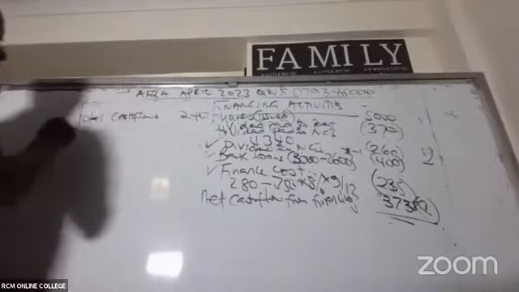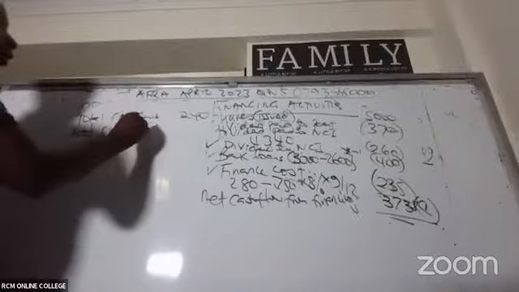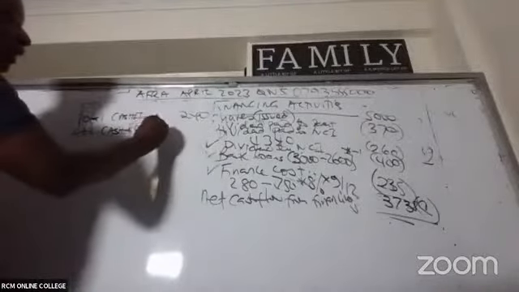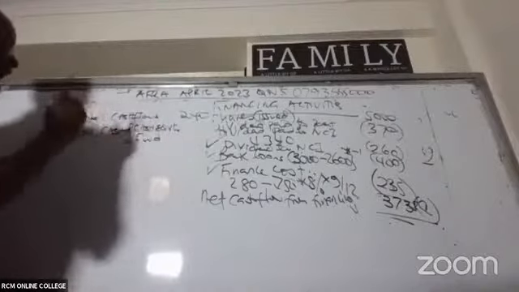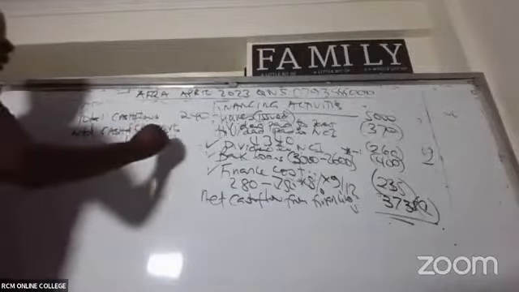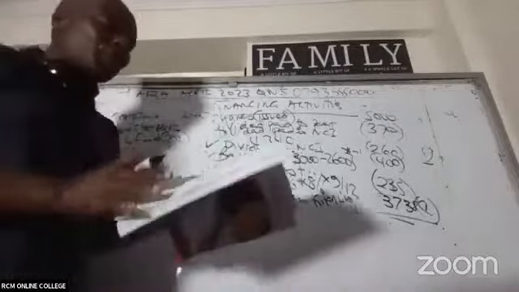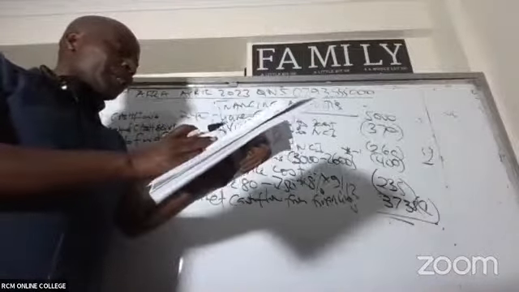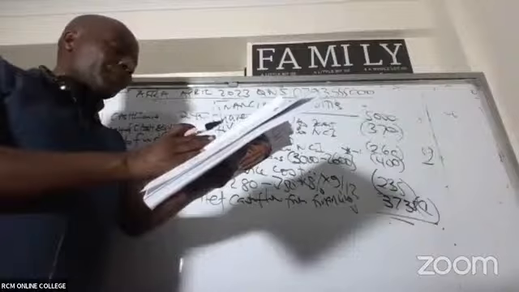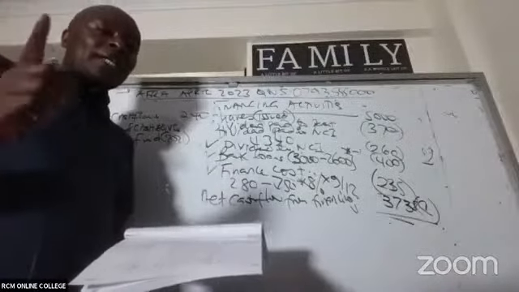And then you add cash and cash equivalents brought forward. So for the year 2021, are you able to see any cash and cash equivalents there? Remember, what do we have under cash and cash equivalents?